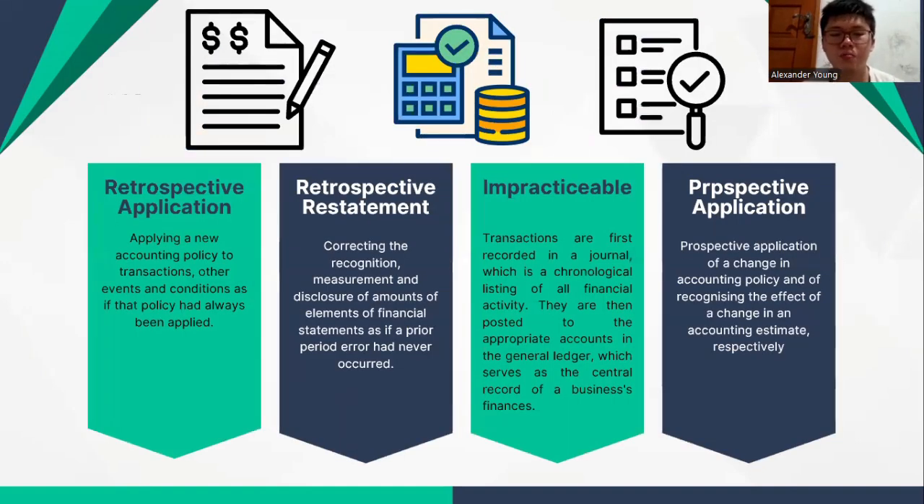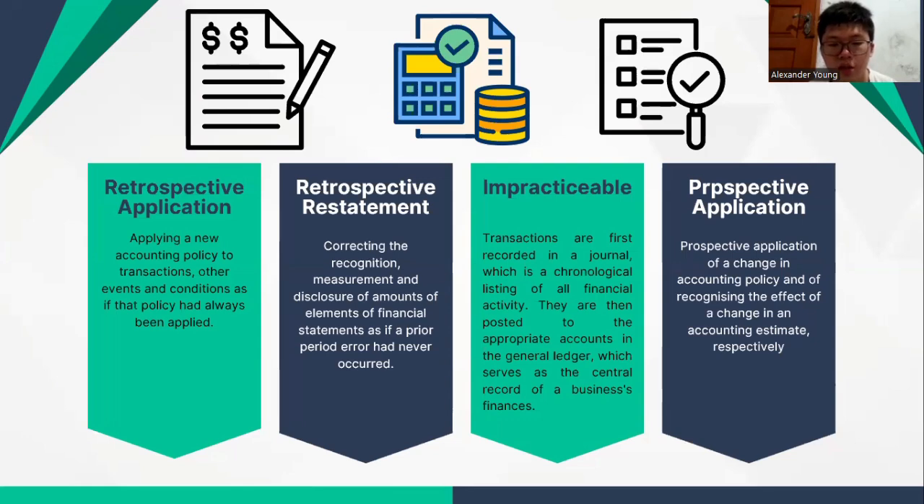First one is retrospective application. It is applying a new accounting policy to transactions, other events, and conditions as if it had always been applied. Second, retrospective restatement is correcting the recognition, measurement, and disclosure of amounts of elements of financial statements as if a prior period error had never occurred. Third one, impracticable. Applying a requirement is impracticable when the entity cannot apply it after making every reasonable effort.